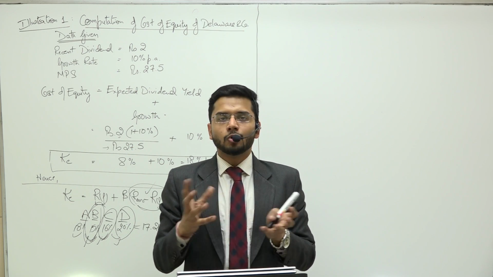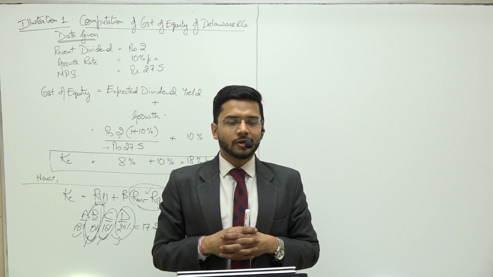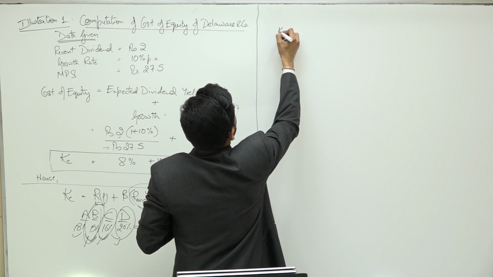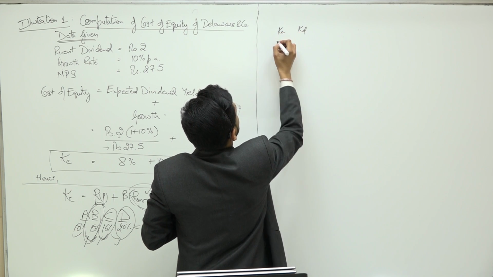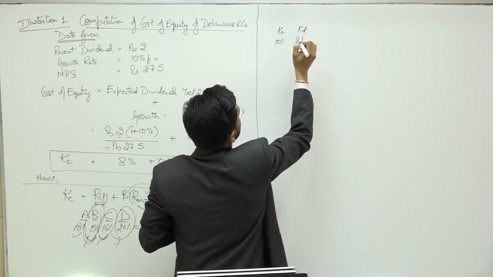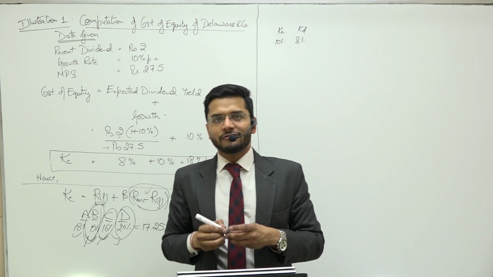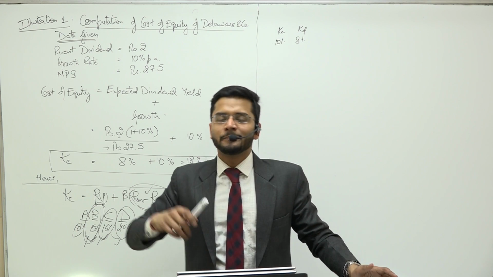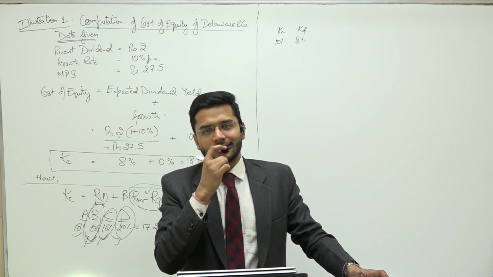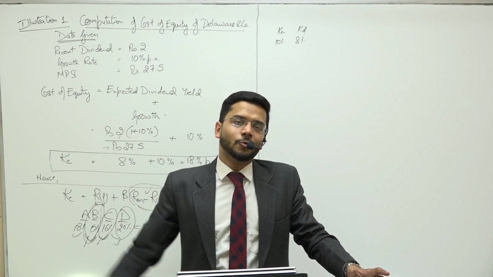Now, how do we calculate this overall cost of capital? Because we are given two rates. Suppose we are given KE and KD. KE is 10%, KD is 8%. Sir, would our overall cost of capital be 18%? 10 plus 8 is equal to 18. Would that be the case? Answer is definitely a no.